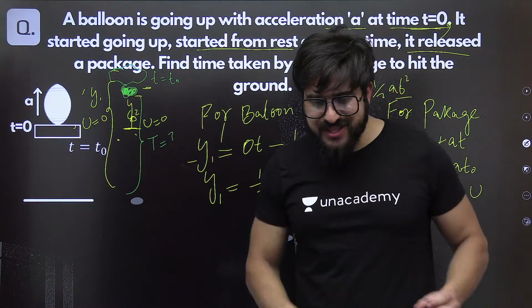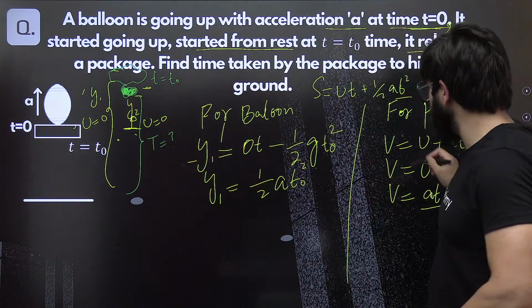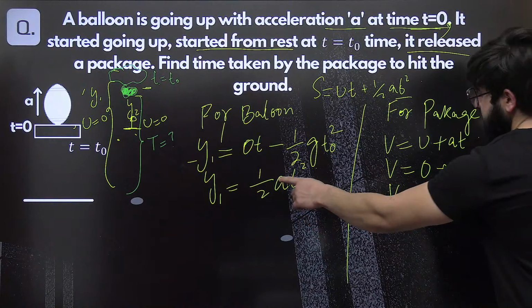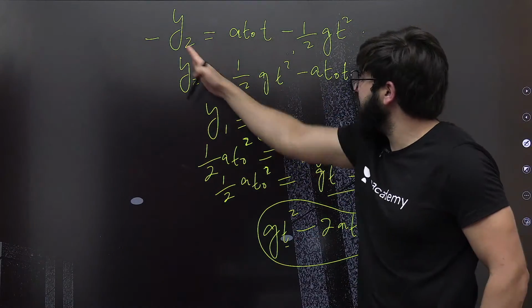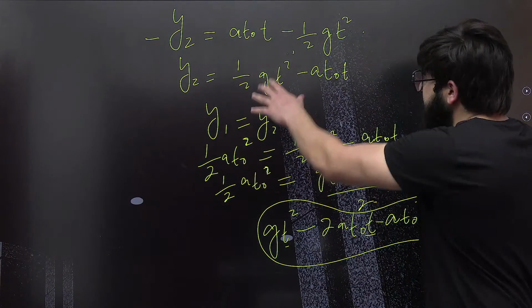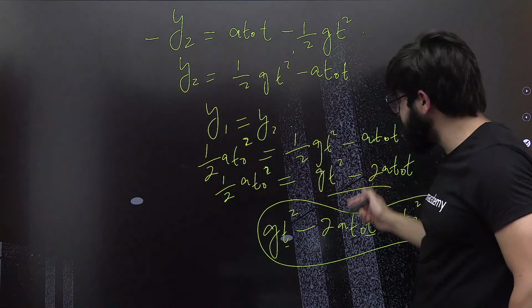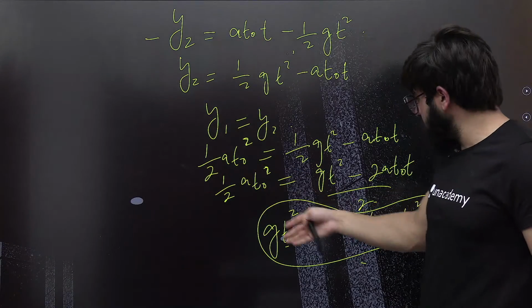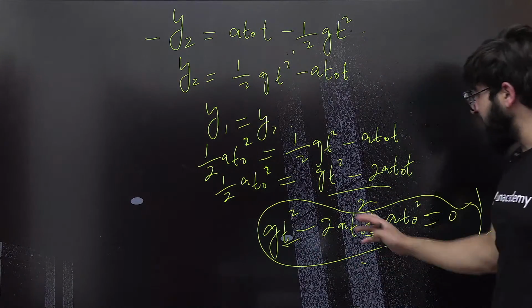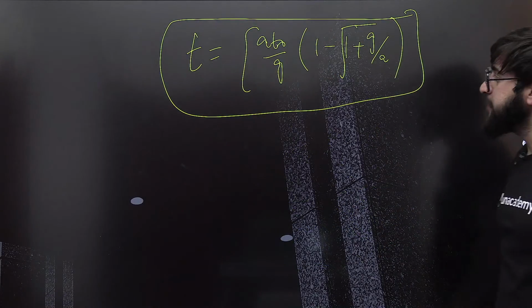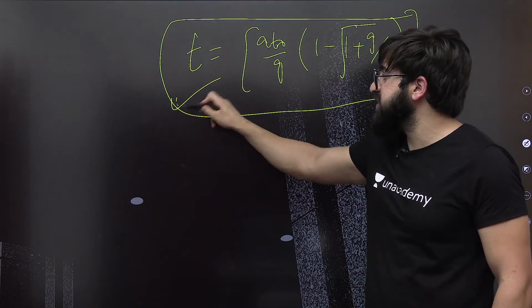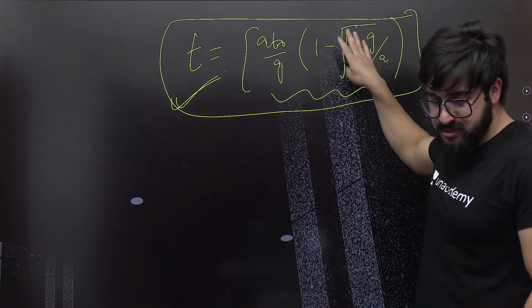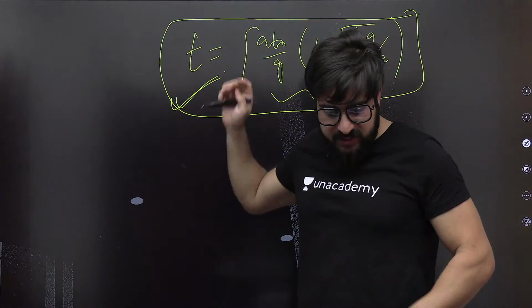You understood the last thing that I explained? Okay, this y1 is equal to y2. Y1 is equal to y2 over here. We got the value of y1 and y2, we equated them, and we got this quadratic equation in terms of t. Now I want you to solve this quadratic equation, and the answer has to be this. So you will get this answer. This is basically the time.